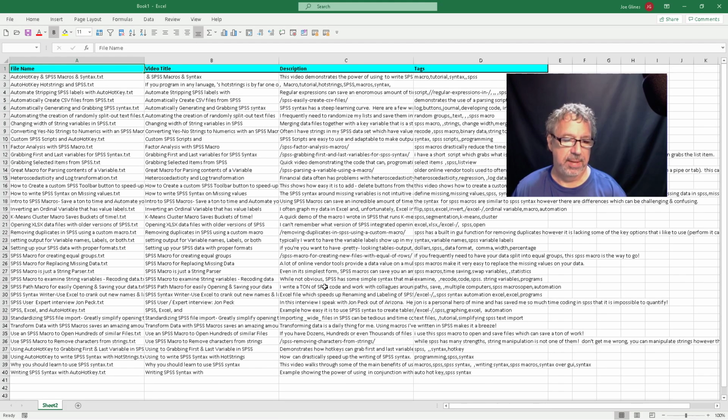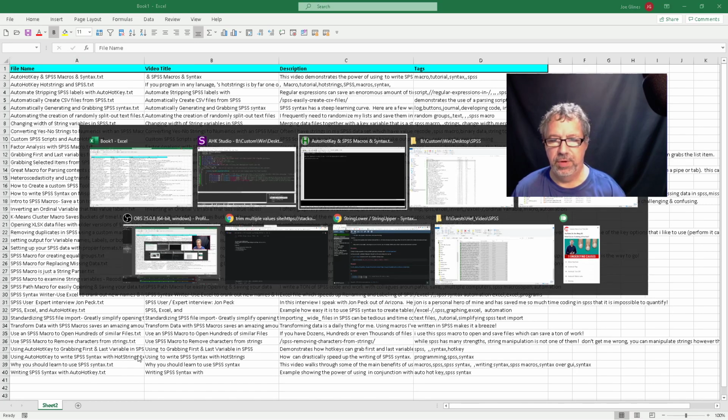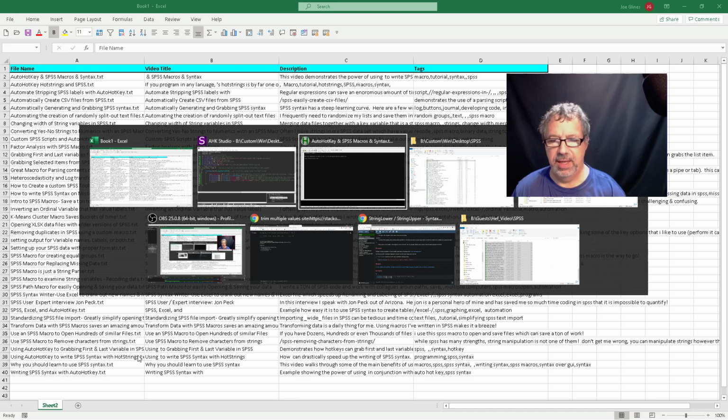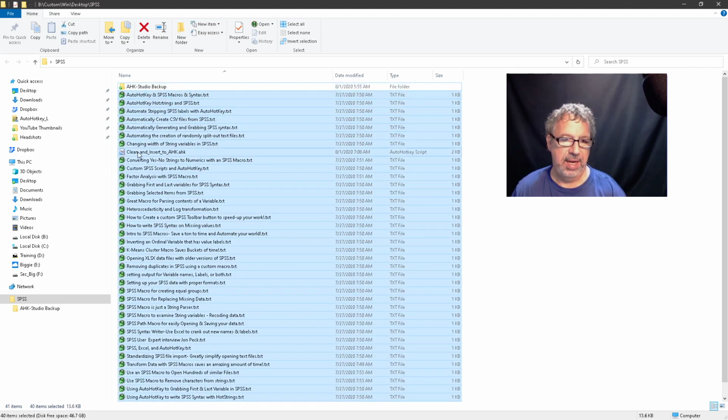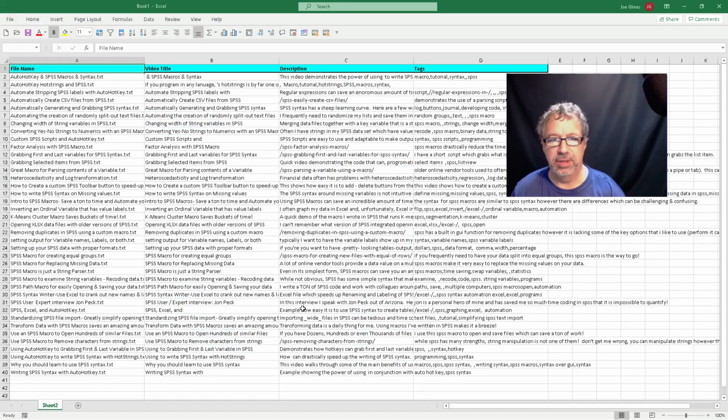There's 40. I thought I had 41 files. I might have to look at this. Oh, you know what? Because this is not one and that's not one. So let's select all, get that, and now I have 39. Good. Okay. Because there's a header row, it's 40, but that one counts. So again, that was very quick.